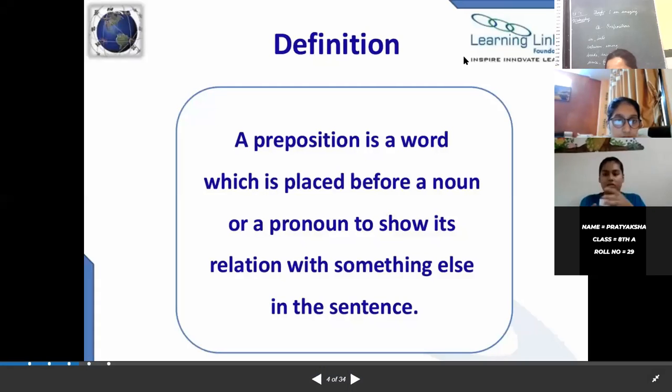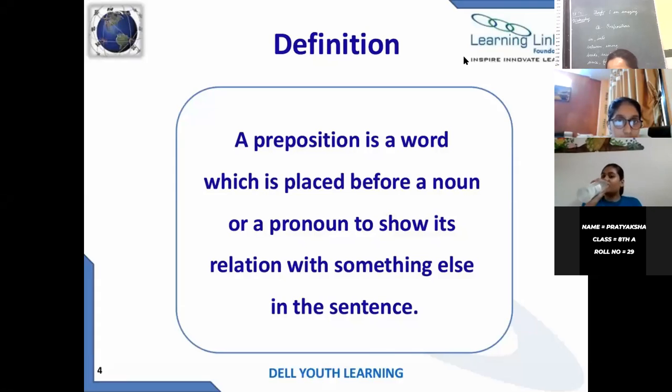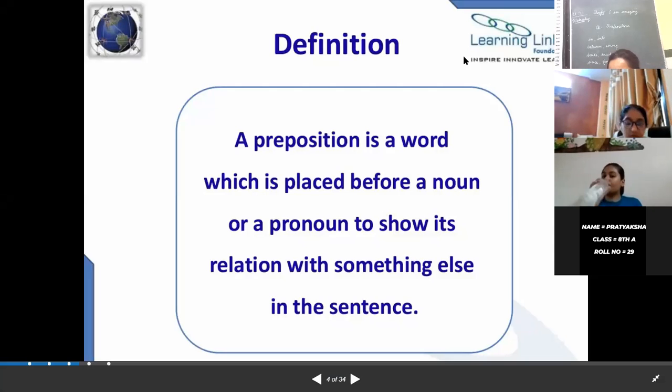So today's topic is preposition. You have earlier read this topic also. A preposition is a word which is placed before a noun or a pronoun to show its relation with something